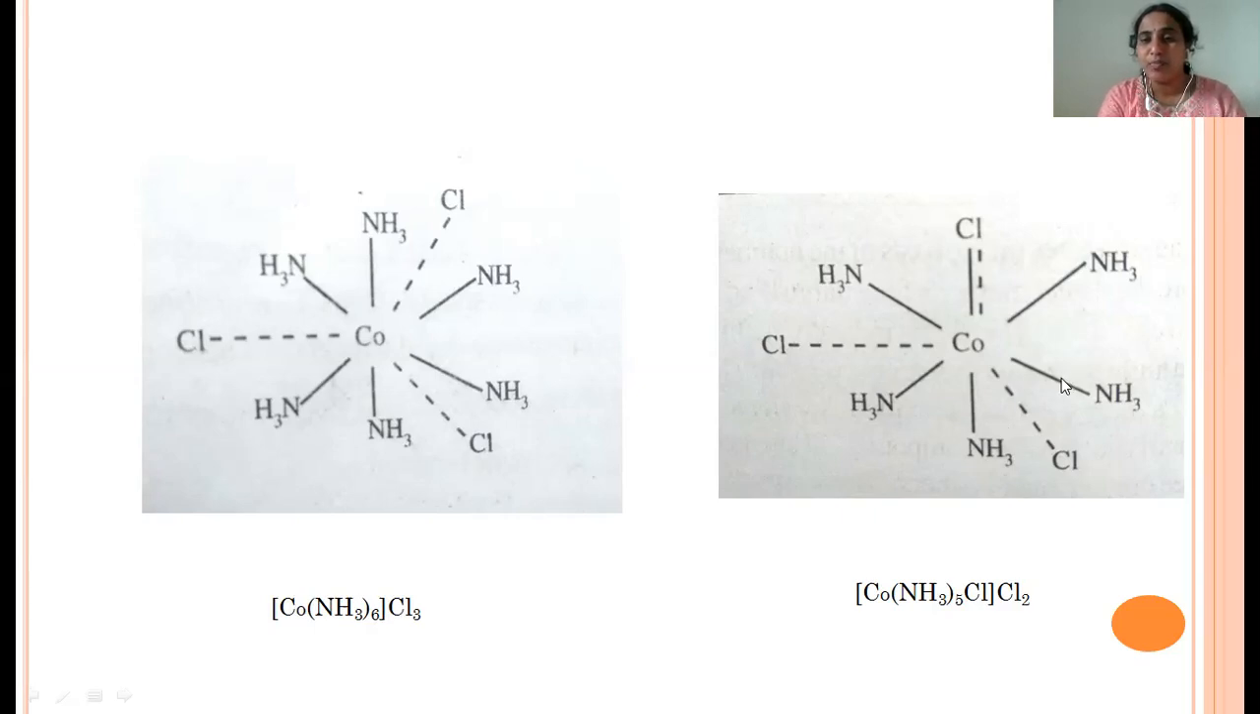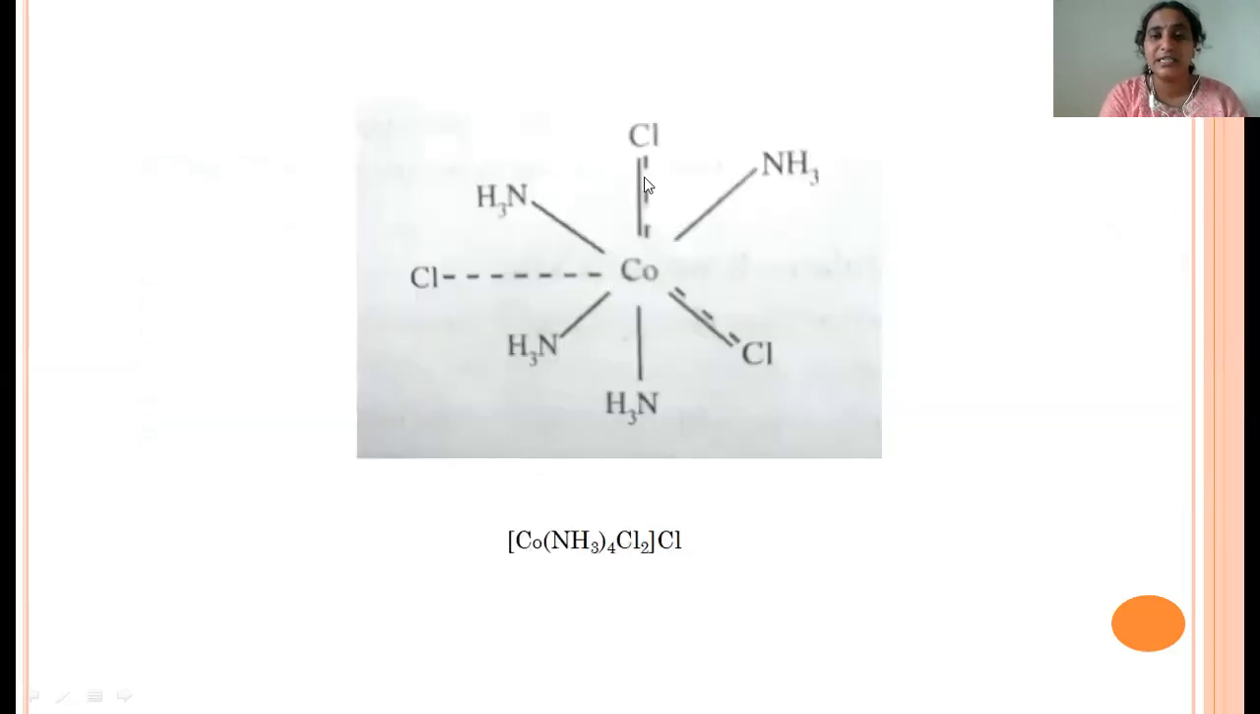Similarly, in this example also, a total of 5 thick lines are present, but this ligand is showing a thick line as well as a dotted line, which indicates that this ligand is showing dual nature. That means it's showing the primary valency as well as the secondary valency. So this ligand we have to write inside of the sphere. Primary valencies are ionizable, which we have to write only outside of the sphere. So for this one, the total coordination number is 6, and the oxidation number of this metal is +3.